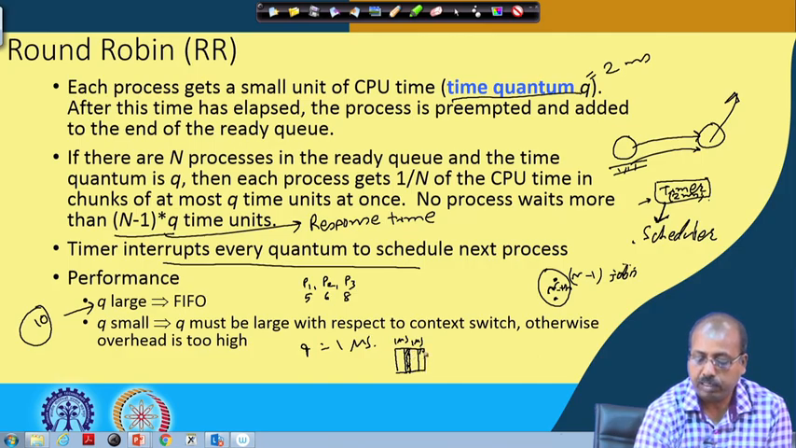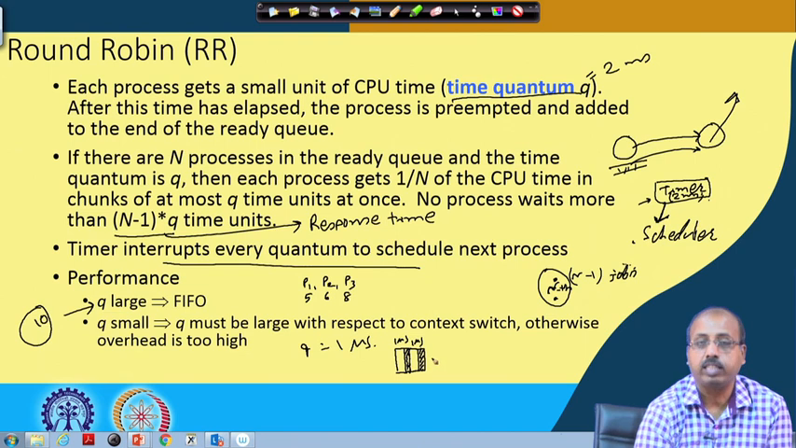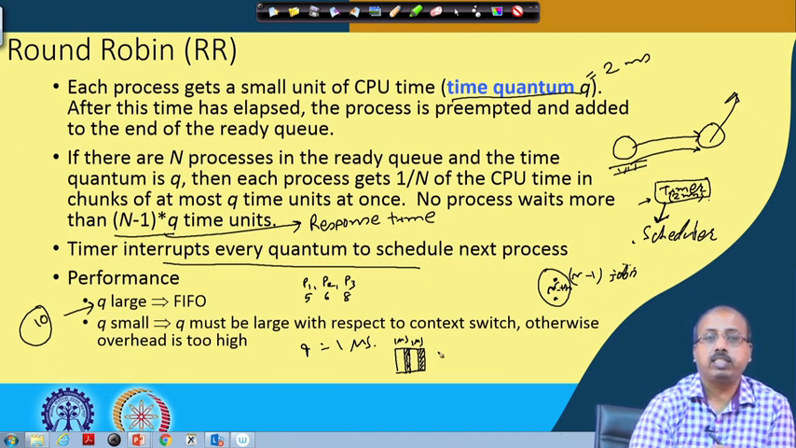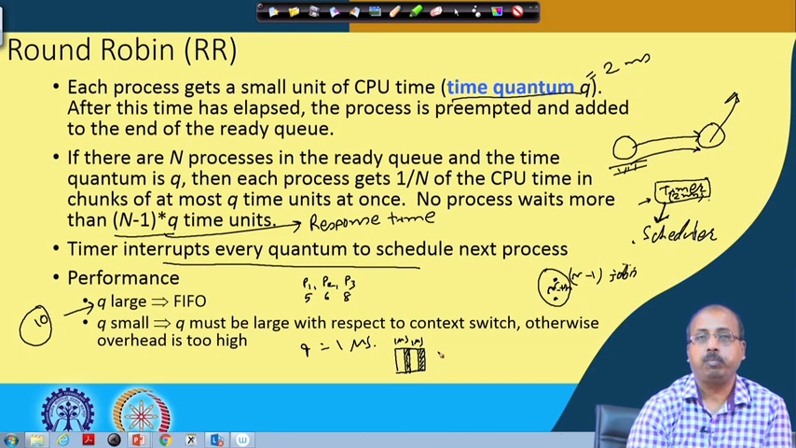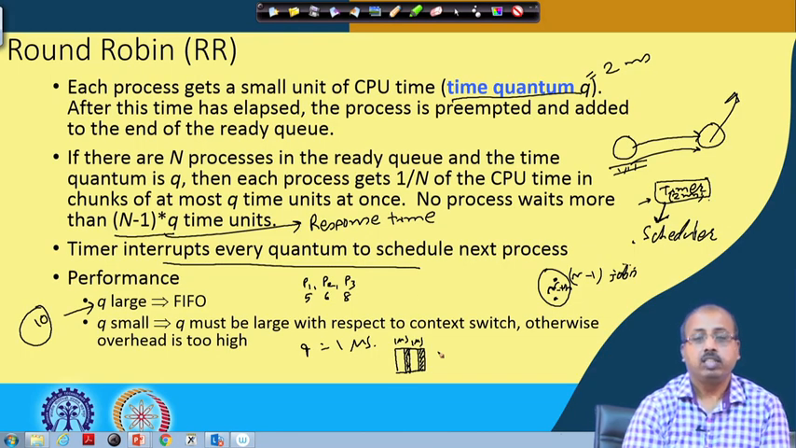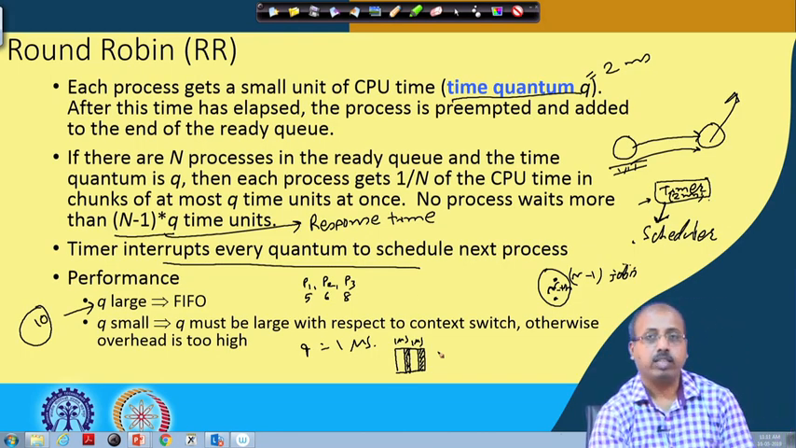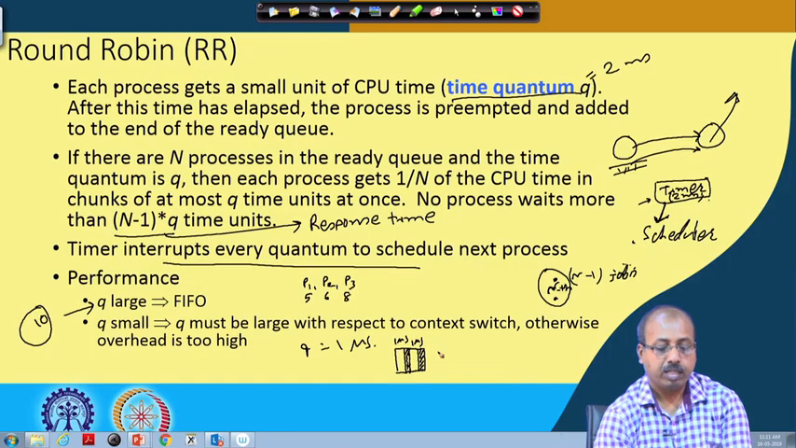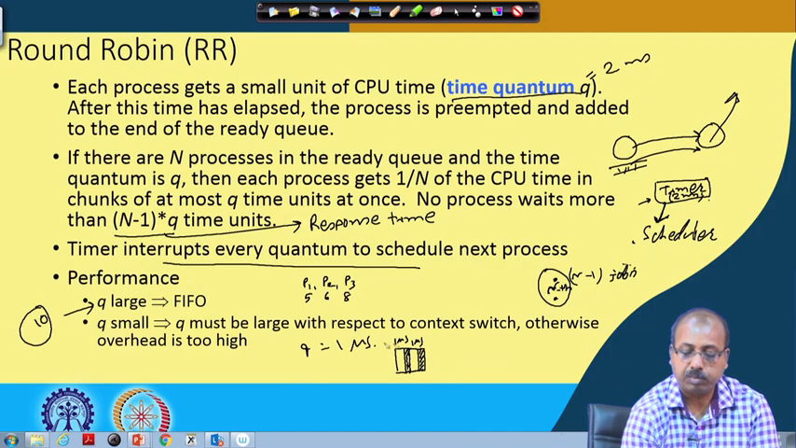Whenever the scheduler comes into the picture, there is a context switch, because the currently running process is taken out and the next process is started. You have to copy the context from the PCB and so on. That is a big thing, so the context switching time becomes very high. So q must be large with respect to the context switch, otherwise the overhead is too high.